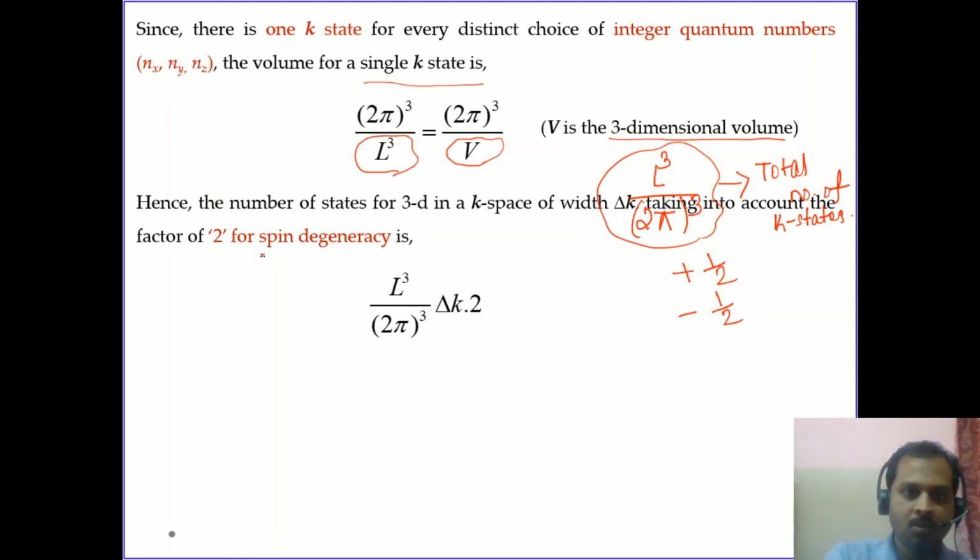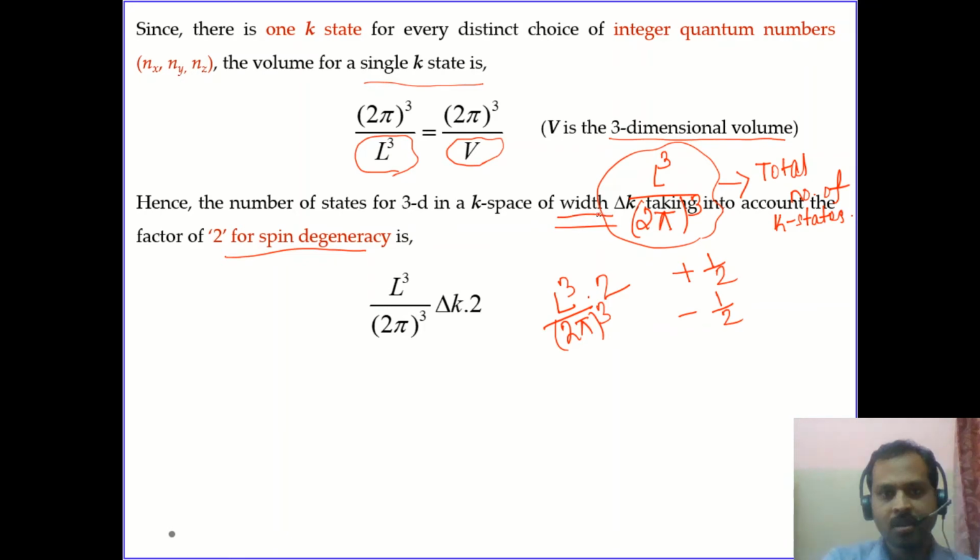Taking into account the spin degeneracy, the number of k states will be L cube by 2 pi whole cube into 2. And if we consider a width delta k, inside this width delta k we have L cube by 2 pi whole cube into 2 delta k number of k states.